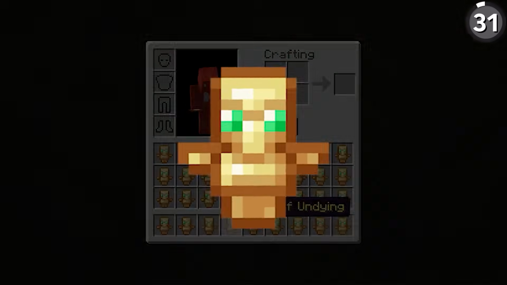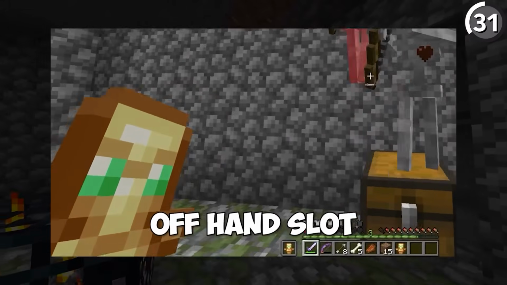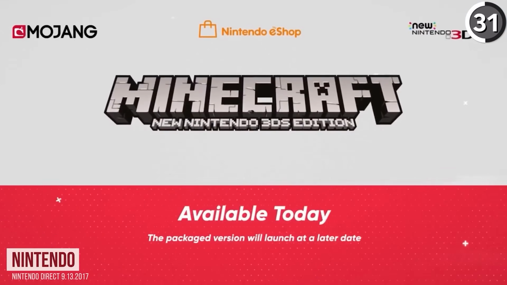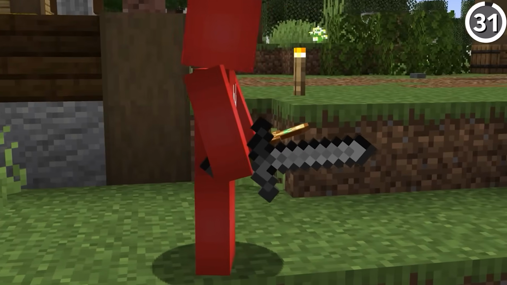If you can get your hands on a Totem of Undying, it's an invaluable resource to have, but it does mean we give up an offhand slot to make it work. Though, for what it's worth, the 3DS version of Minecraft lets the totem work in any of the hotbar slots, since there's no offhand feature in that version, which is nice, but I'd rather stick to PC.